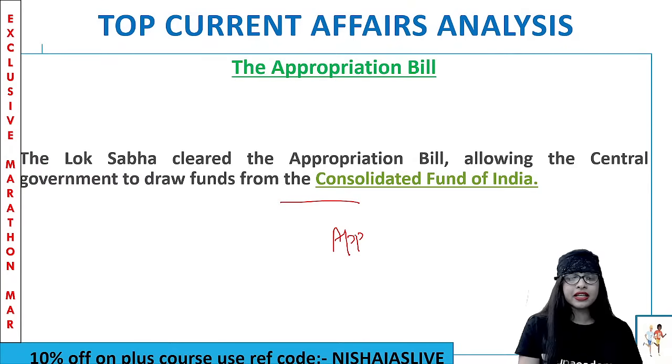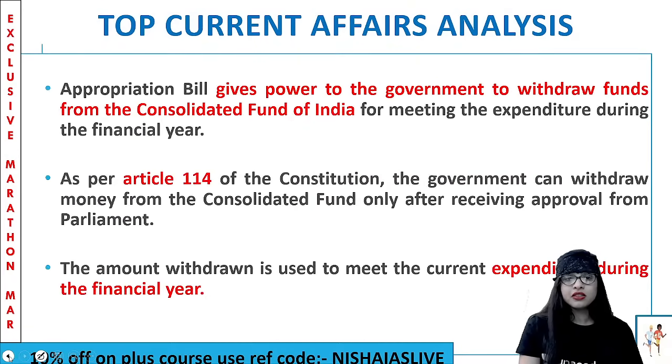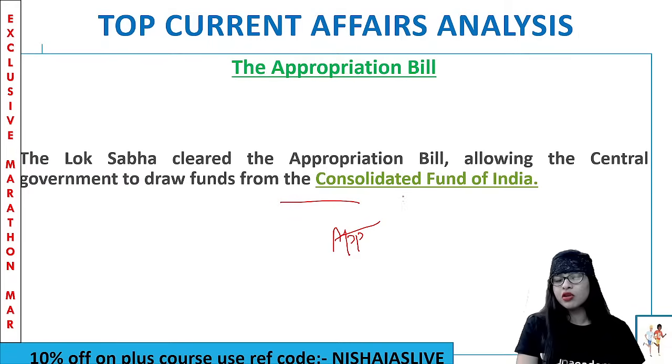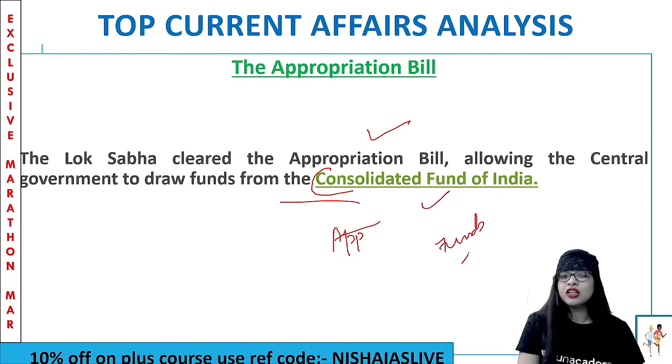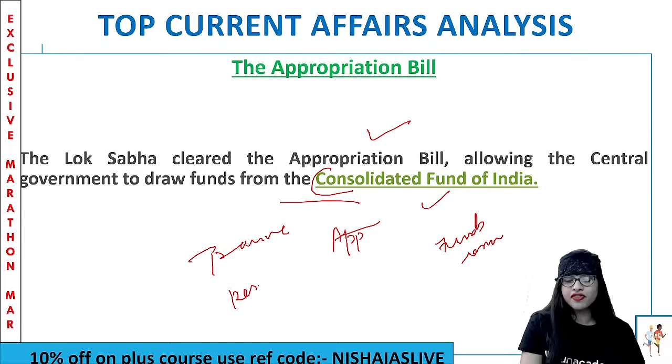So let's quickly have a look into what that is all about. Before knowing much about this current affairs topic, you have to know what is an appropriation bill and what is a CFI, that is Consolidated Fund of India. Basically, the Consolidated Fund of India is a fund that consists of all the revenues of the government from all the sources. It's called the treasure or the reservoir of the Government of India.